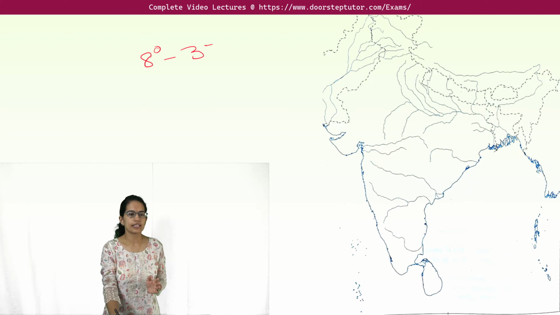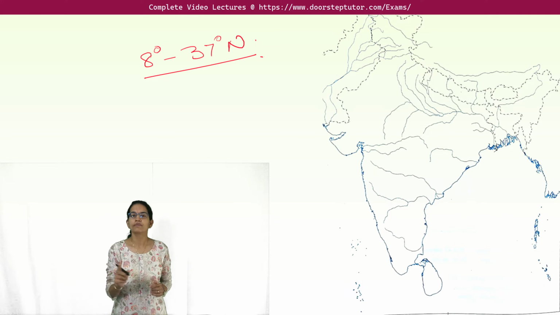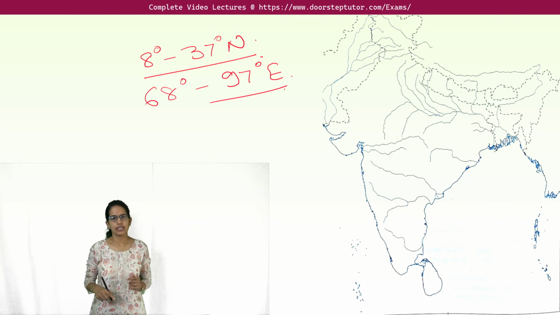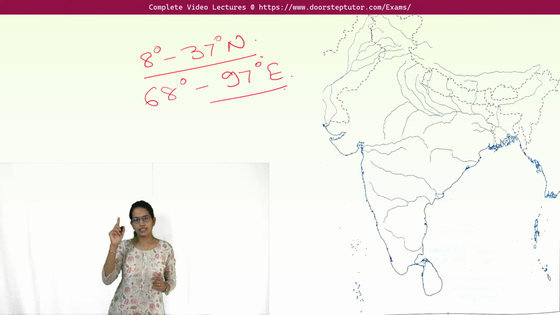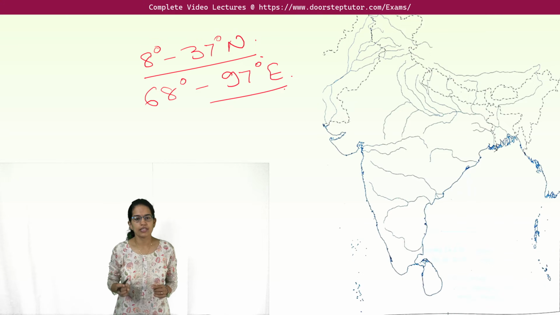So it is 8 degrees to 37 degrees north. That means the Tropic of Cancer would pass through the center of India approximately, and then we have the longitudinal extent, which is 68 degrees to 97 degrees east, and we have the Indian Standard Meridian passing through it. So the location of both the Tropic of Cancer as well as the Standard Meridian is also important, that we'll cover in a while. To begin with, the very first locations we'll do are the plateaus.